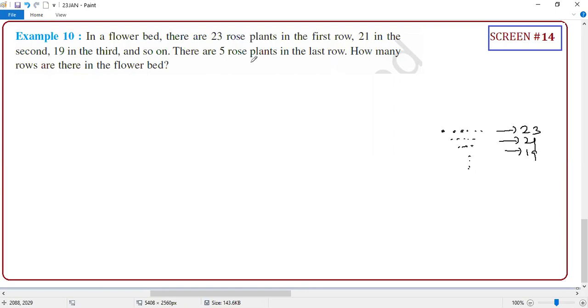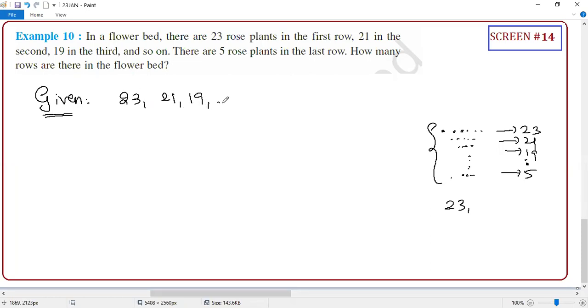What is the last? There are 5 rows in the last. Now the question is, how many rows are there? Guys, directly, the first row is 23, second row is 21, third row is 19, the last row is 5.